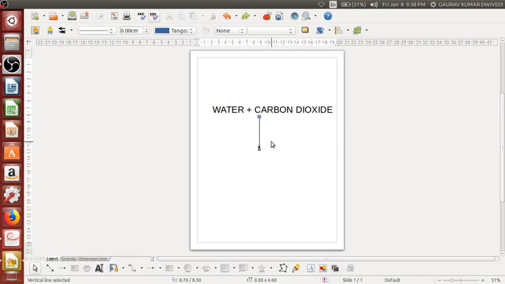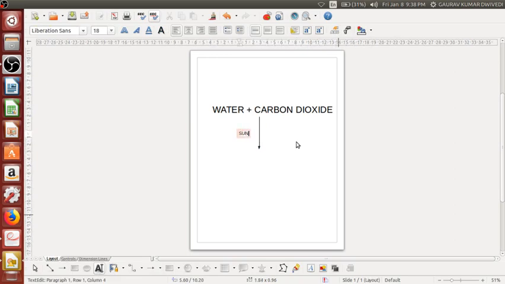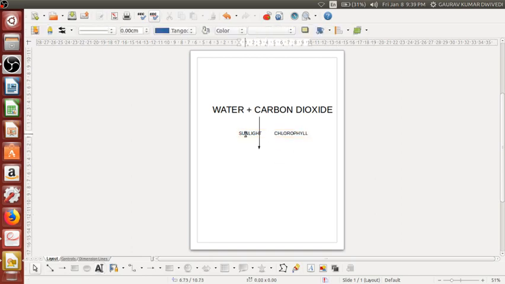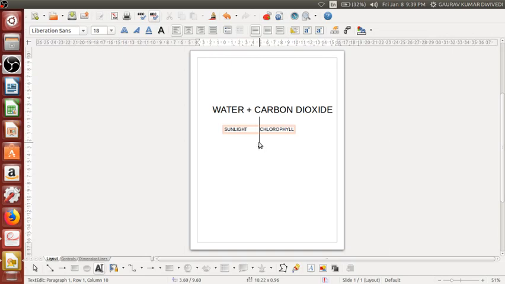Okay, and apart from this, they use sunlight and chlorophyll. Okay, these are the two things. So these are the two things, that is, apart from your sunlight and chlorophyll, we have here, okay, both these things.